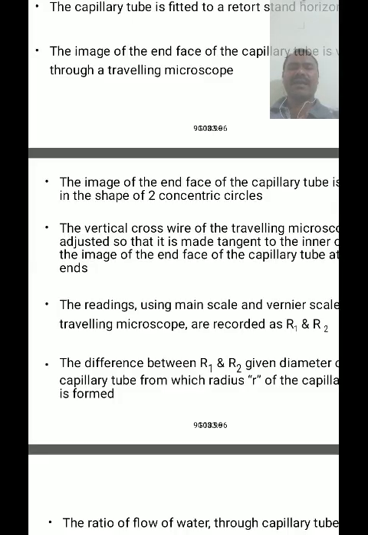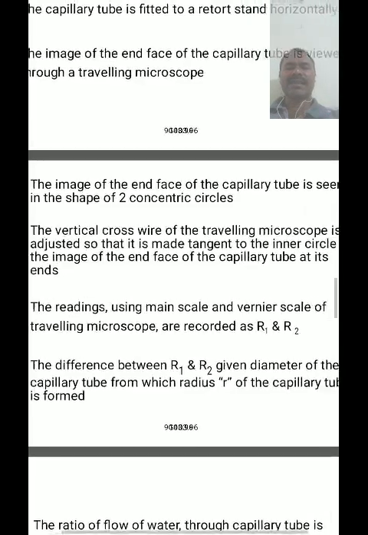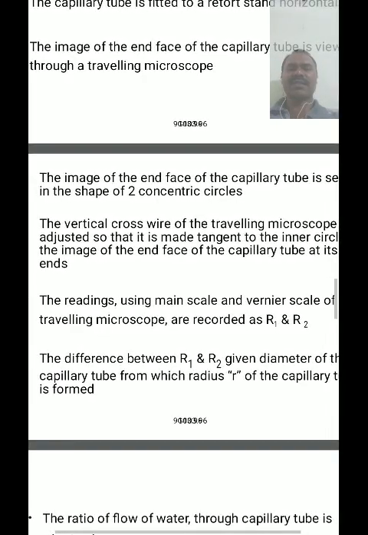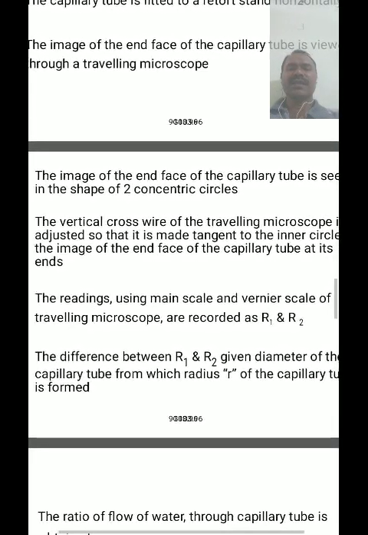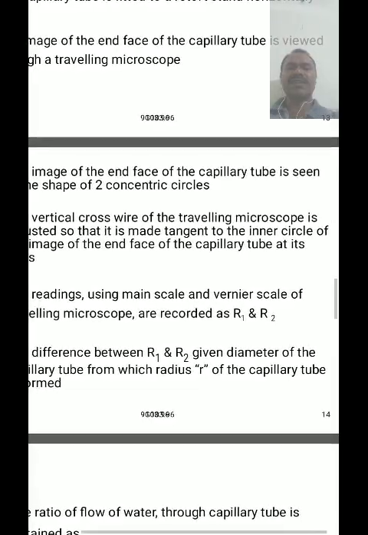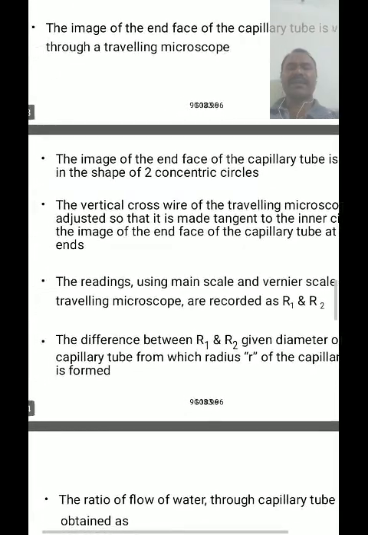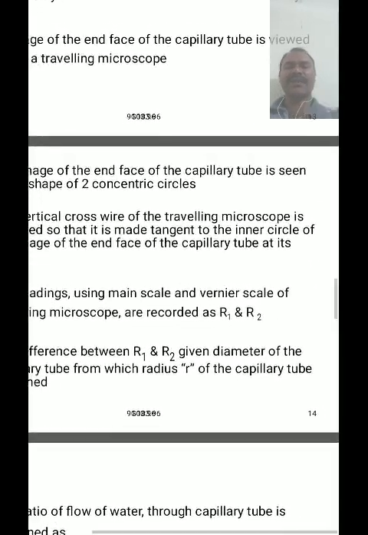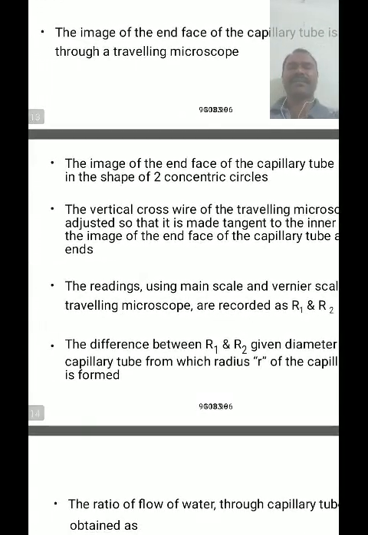The vertical crosswire of the traveling microscope is adjusted so that it is made tangent to the inner circle of the image of the end face of the capillary tube at its end.